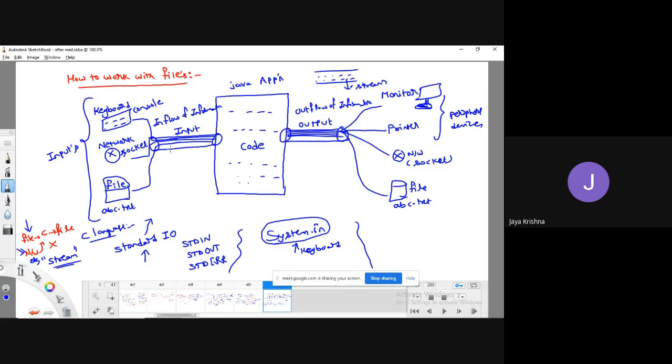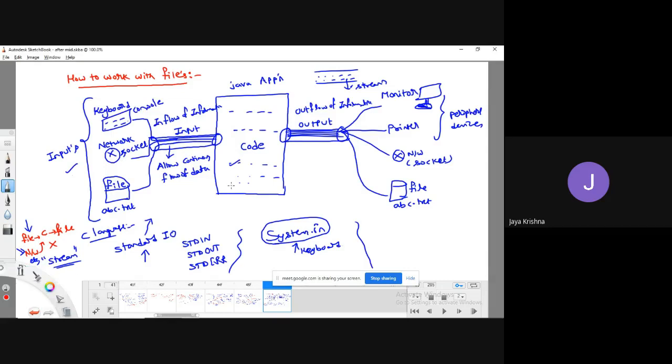Technically, it is a kind of channel which allows continuous flow of data from input devices to Java application.